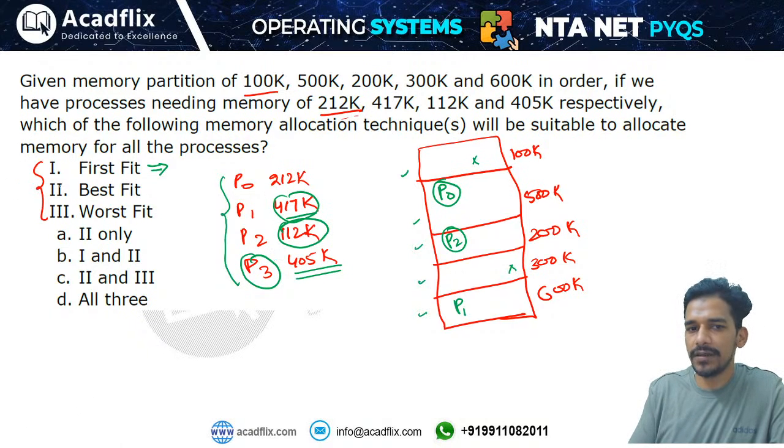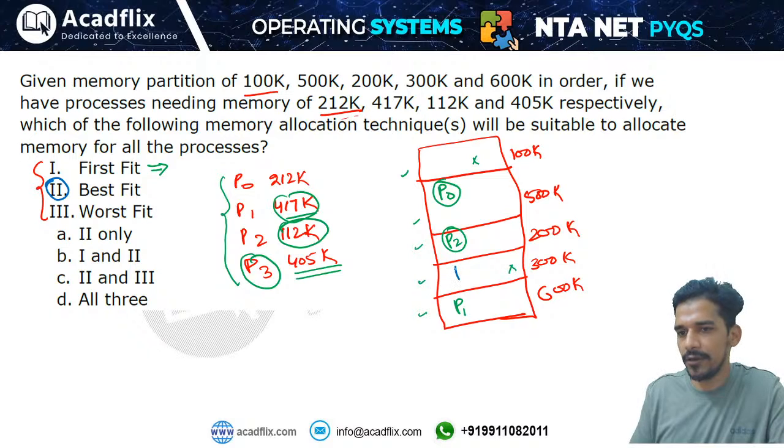Then let's search for best fit. According to best fit, process P0 will be allocated this partition, because in this you will have the least internal fragmentation. For this process you have three options, this option, this option, and this option. Out of these three options, only this one has the least internal fragmentation. Then process P1 will be given this partition according to best fit.